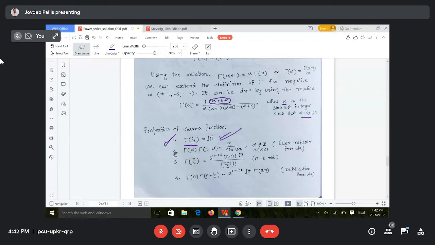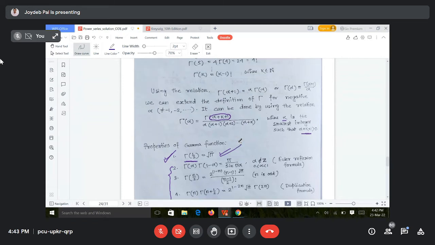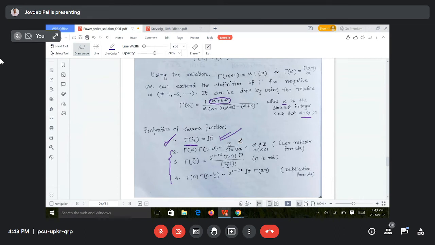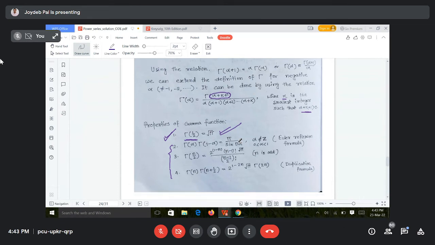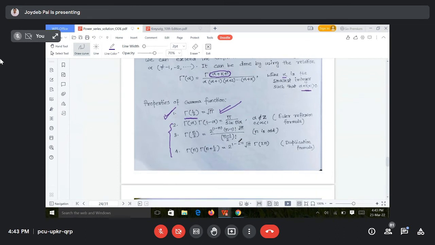And the rest you can ignore for now, because there are no detailed parts of the beta and gamma function. Since there is use of this gamma function in Bessel's equation, that is why I'm introducing it, but there are no detailed parts. Only the first property we need the proof of.